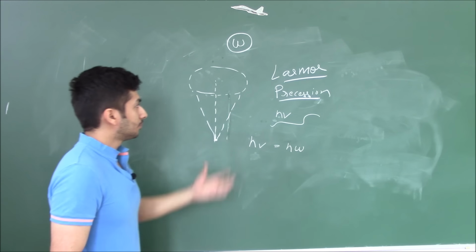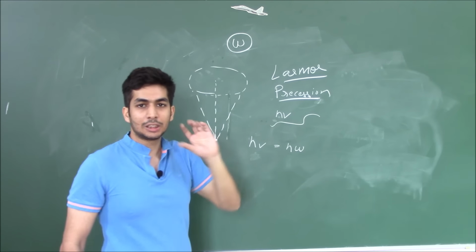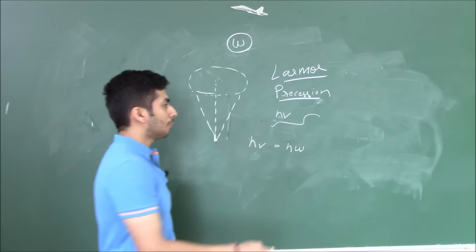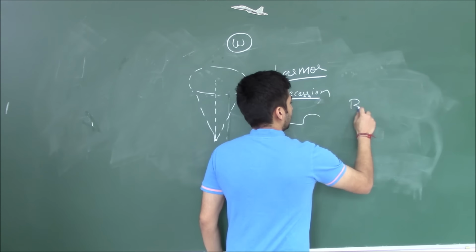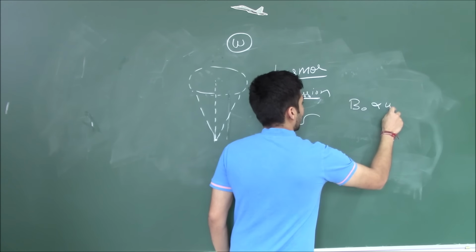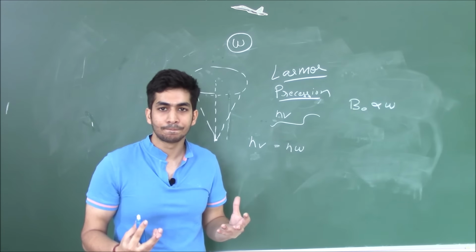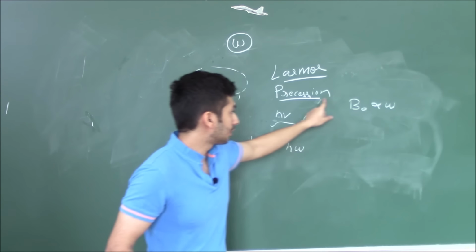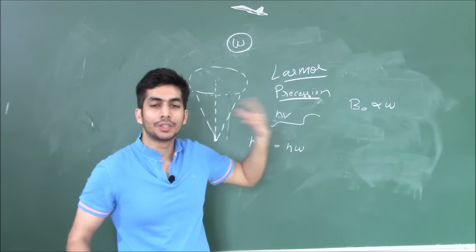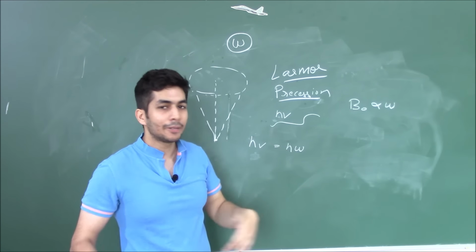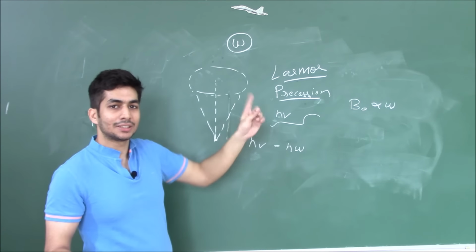This precessional frequency again depends on your magnetic field. If we apply a higher magnetic field, this precessional frequency, your Larmor precession, is going to increase. So if we apply a higher magnetic field, it will start to precess even faster.